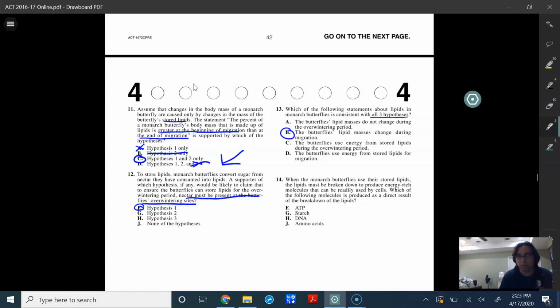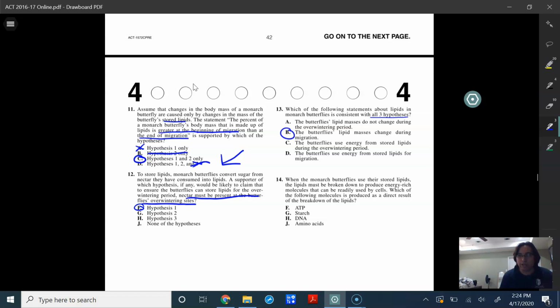C is wrong because butterflies use energy from stored lipids during the winter period. That is not true for all of them. And D is the same thing. The butterflies use energy from stored lipids for migration. Again, that's not true for all of them. So B is the answer choice.